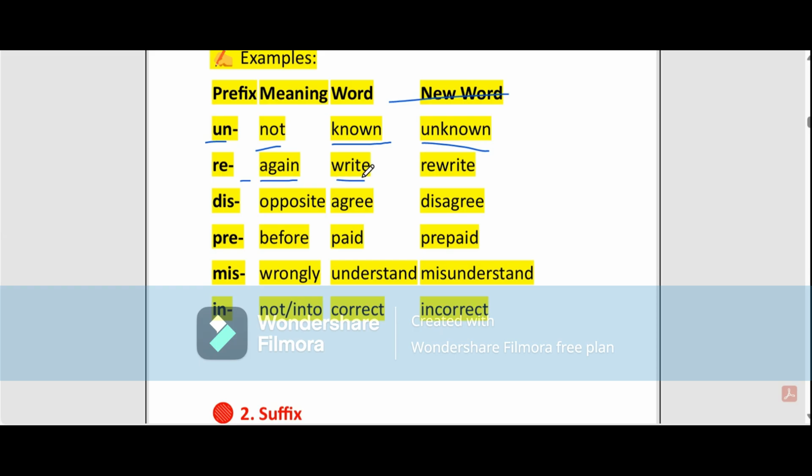Dis means opposite, and the word is agree. When we add dis before agree, it becomes disagree. Same as this. Okay.